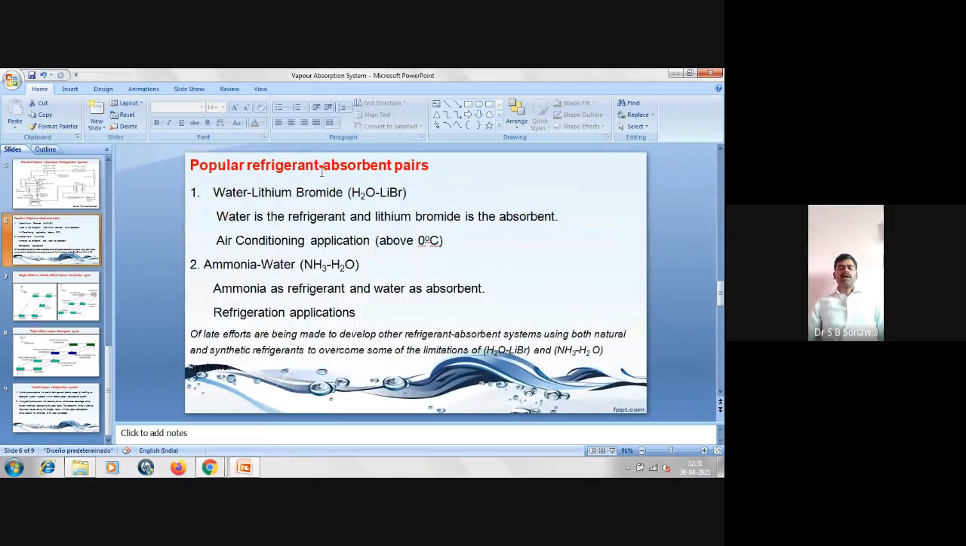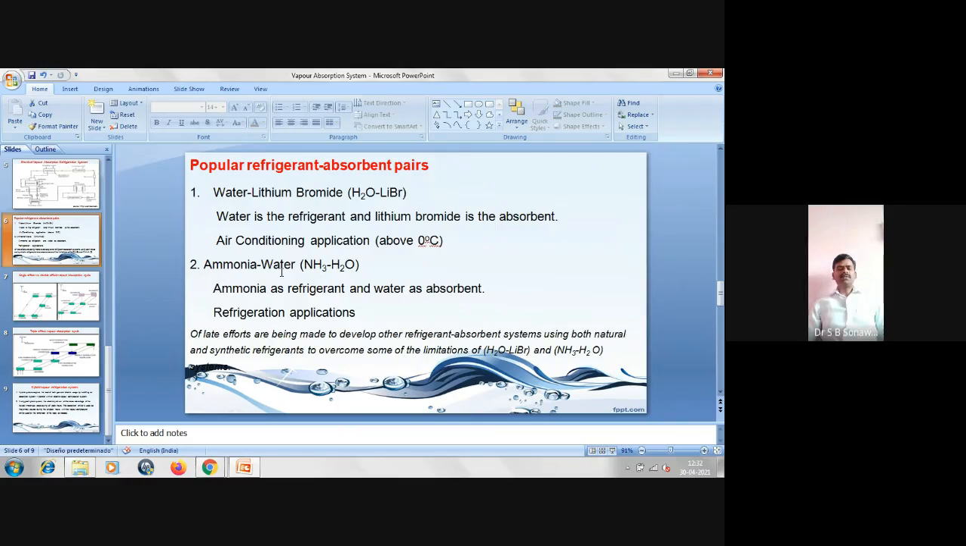Then the popular refrigerant-absorbent pairs. In a vapor absorption system, normally the refrigerant is ammonia and the absorbent is water. But there are a few applications where the temperature requirement of the system is more than 0 degrees Celsius. In that case, we can use water as a refrigerant and lithium bromide as the absorbent, particularly in air conditioning applications where the requirement of the temperature is above 0 degrees.